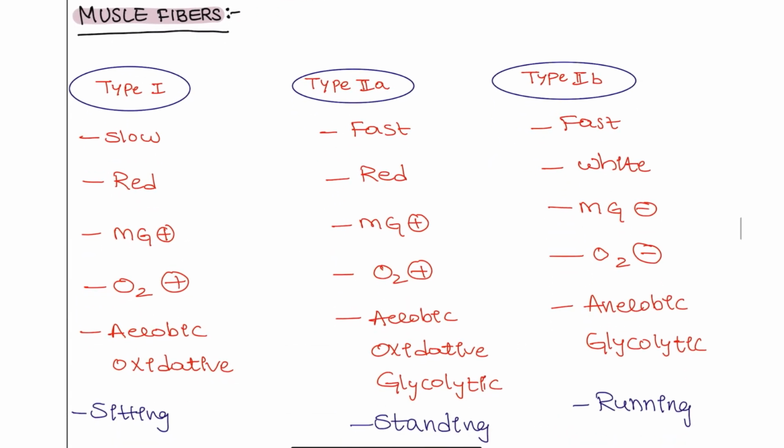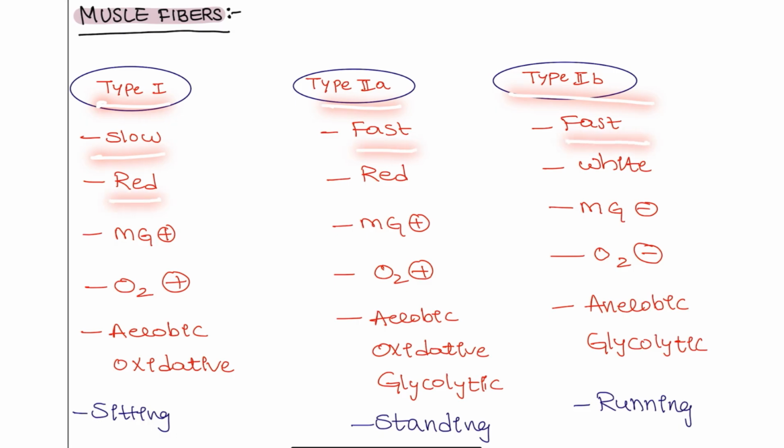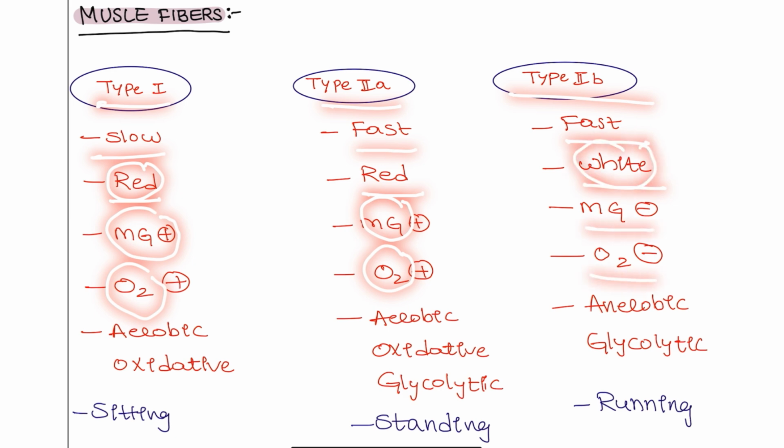Next, coming to the muscle fibers, there are 3 types: type 1, type 2A, type 2B. Type 1 is slow, type 2A is fast, and type 2B is also fast. Type 1 is red in color, and 2A is also red in color, 2B is white in color. Why red in color? Because of the contents of the myoglobin and the oxygen, and 2A is also red because of the myoglobin and the oxygen. White it is because there is no myoglobin, there is no oxygen.